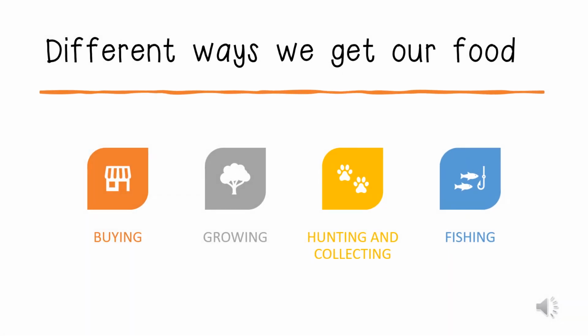There are different ways in which we get the food that we eat. This includes buying, growing, hunting and collecting, and fishing.